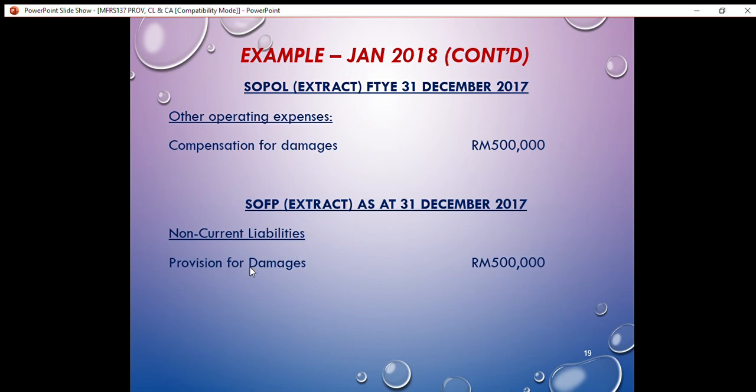For the provision for damages, we may also include it under current liabilities. It depends on the situation. If the situation states that the company has to pay for the obligation within a one year period, then it has to be disclosed under current liabilities. But for this situation, we put it under non-current liabilities. So this is how you disclose the information on the expense and also the liability in the financial statements.